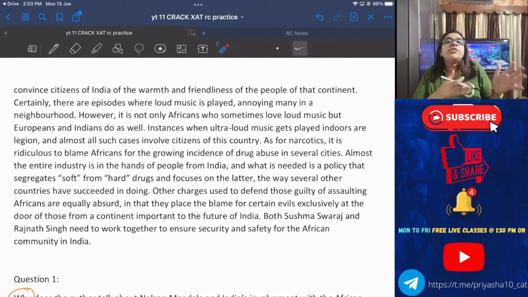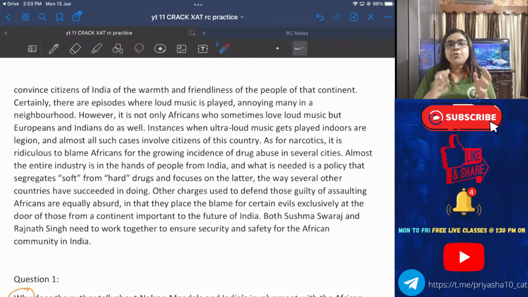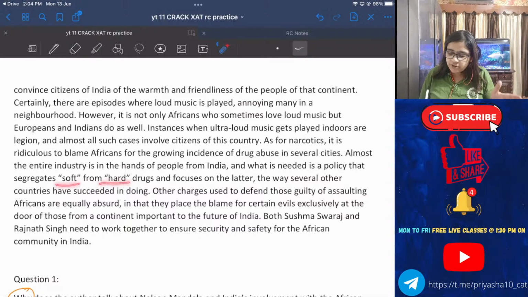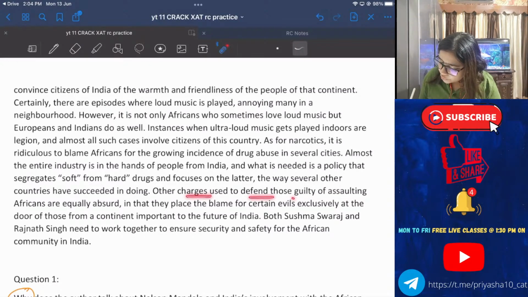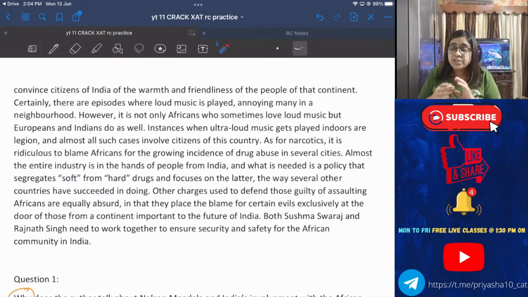That means the author is trying to say that it is ridiculous to blame Africans for increasing drug usage in our Indian states. Okay, because what the government should actually do is try to segregate between hard and soft and start working on the hard drugs, and find out how several other countries have succeeded in bringing this number down. Other charges used to defend those guilty of assaulting Africans are equally absurd.